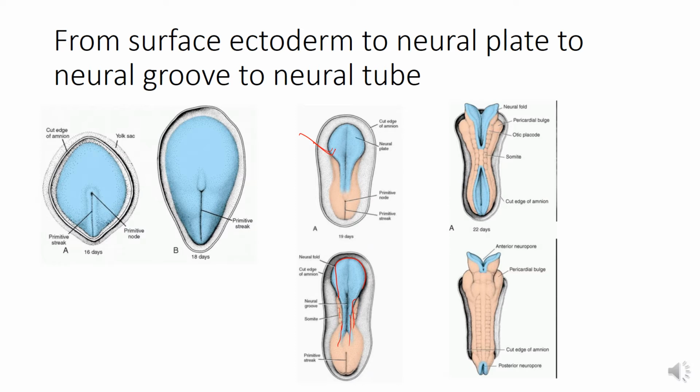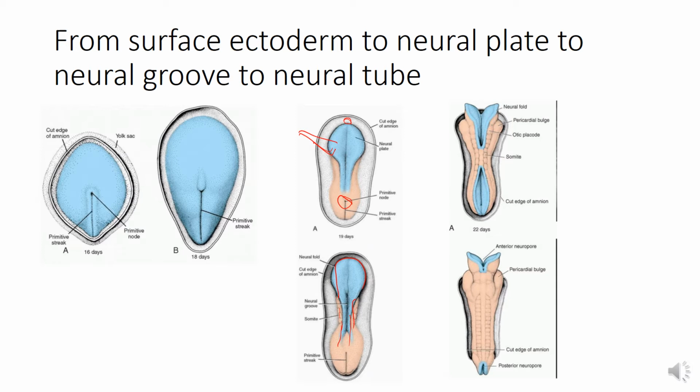Now, the major part of the process of neurulation occurs during the fourth week, when the neural plate undergoes a folding process and gives rise to the neural tube, which is the primordium of the CNS, that is the central nervous system. During the period of neurulation, the embryo is also referred to as a neurula. Now, the neural plate is situated between the oropharyngeal membrane and the primitive node. So here you can see this is the primitive node and here lies the oropharyngeal membrane. So this neural plate lies in between these two points.